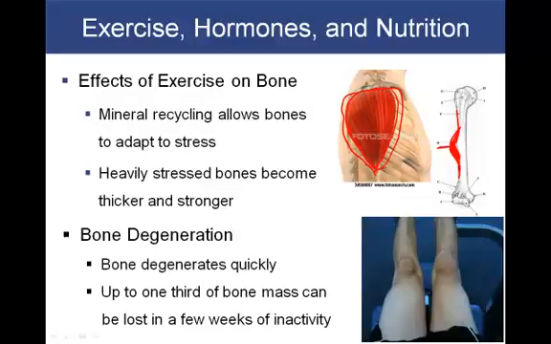Likewise, we find that muscles with decreased activity often cause the loss of some of the bone mass. This bottom picture is an individual who had broken a bone in the leg somewhere and has been restricted.